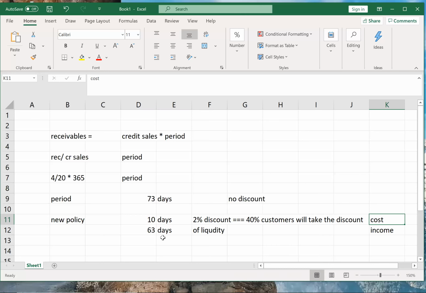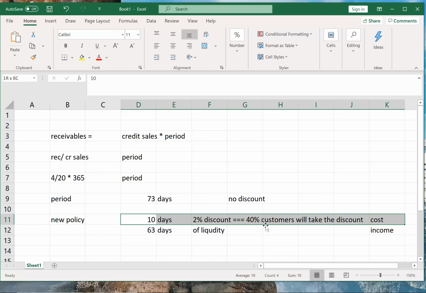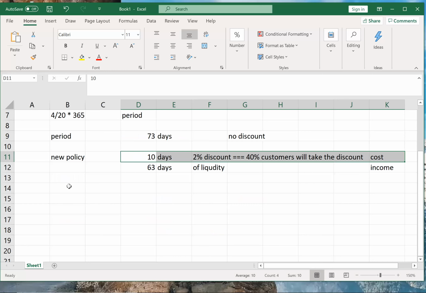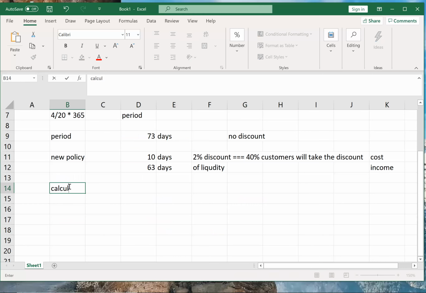Calculating the cost is simple. First I'll calculate the cost of the discount offered. What is the discount? Discount is 2% into sales, and sales is 20 million.